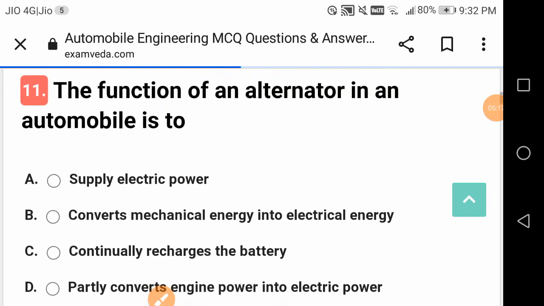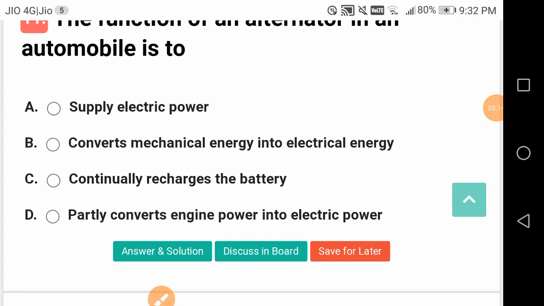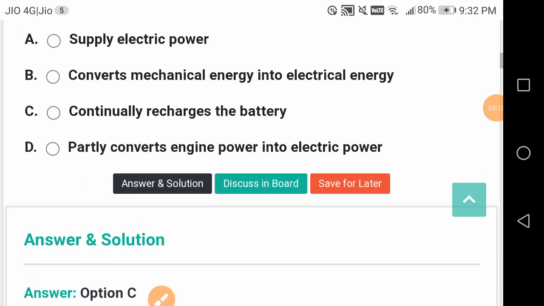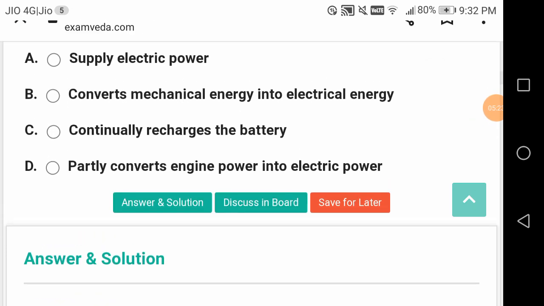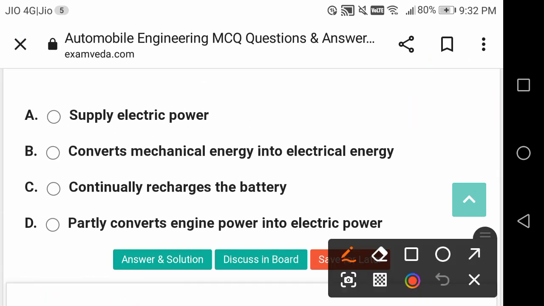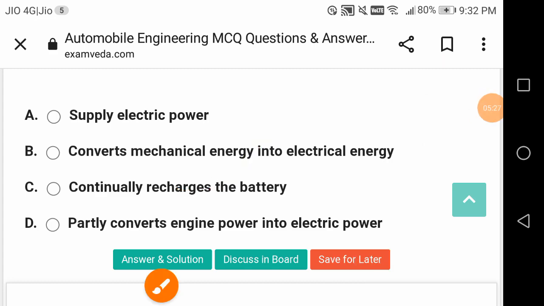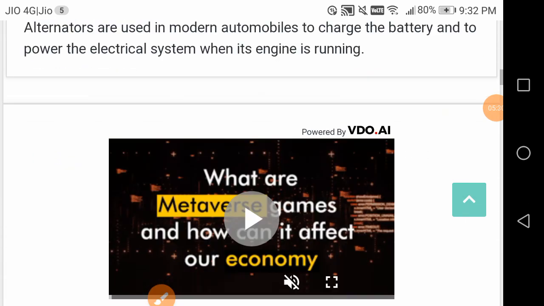The function of an alternator in automobile. So, what is the main purpose of alternator? It is going to generate the electricity, yes or no? Continually recharge the battery. So, by generating, producing electricity, it is going to recharge our battery. So, your battery must be always in charged condition. Otherwise, our vehicle will not move.